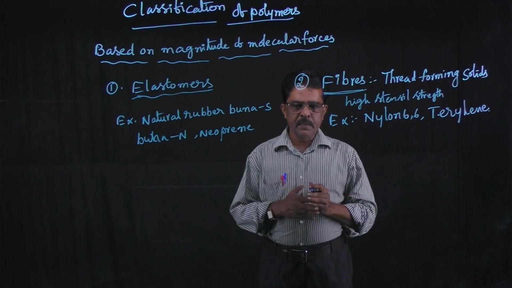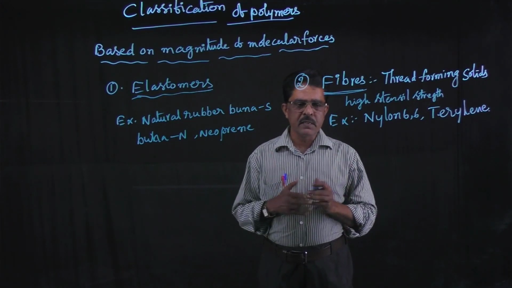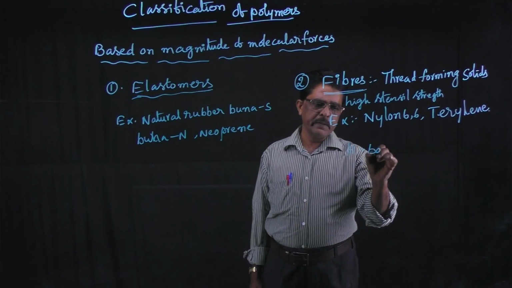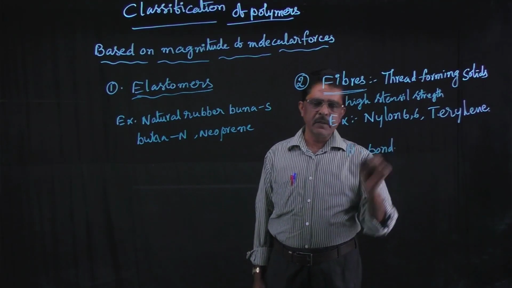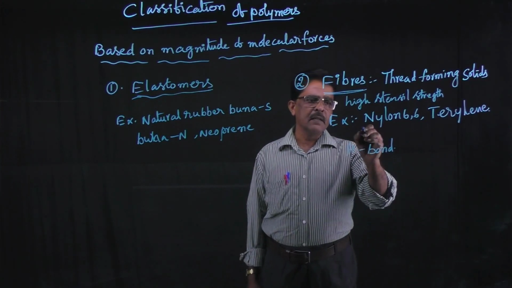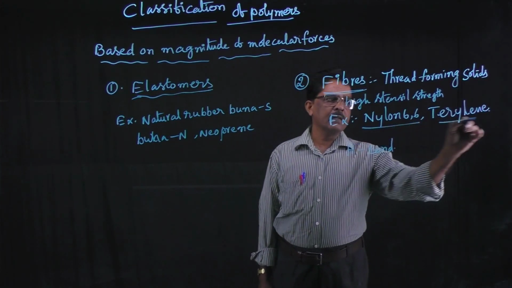In these fibers, the intermolecular forces are hydrogen bonds. Examples for fibers are nylon 66 and terylene.